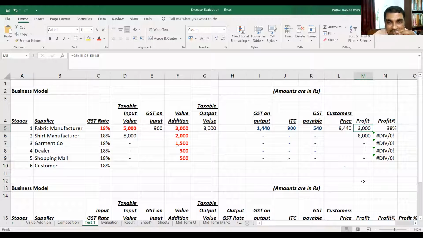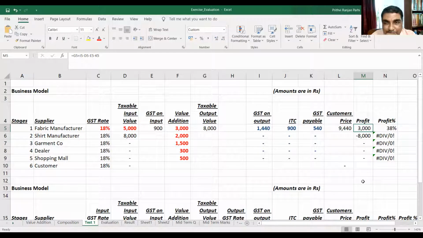Base price, if you take, it is sold at 8,000. Okay, you sold at 8,000, and of course you collected GST and you paid the GST also. How much have you collected? 8,000 plus 1,440. Totally 9,440 you have collected.